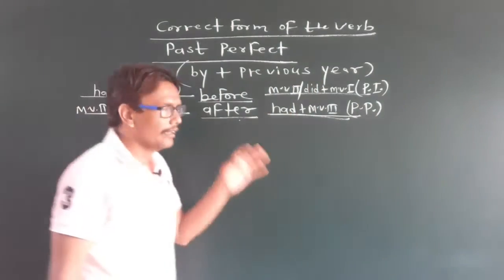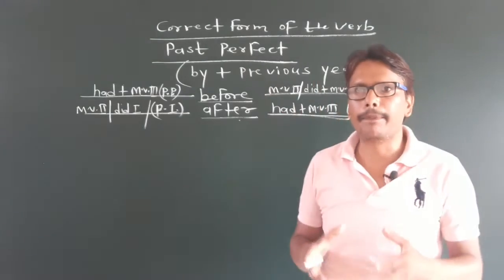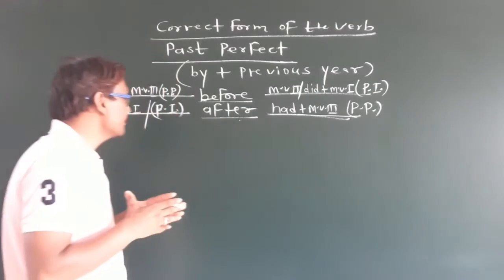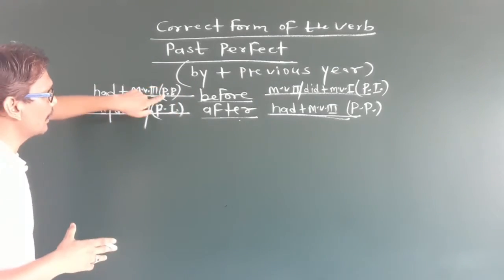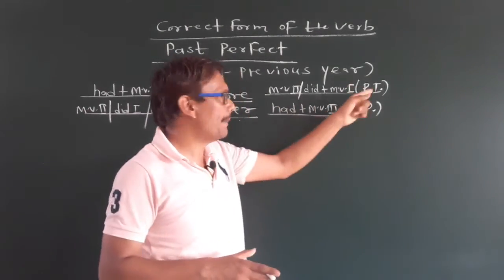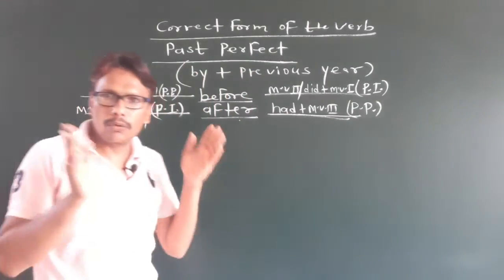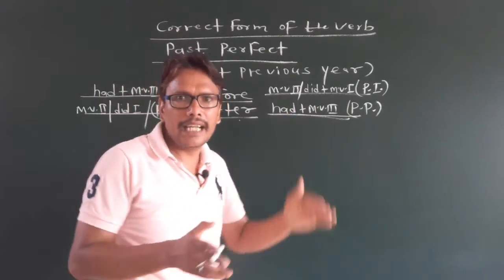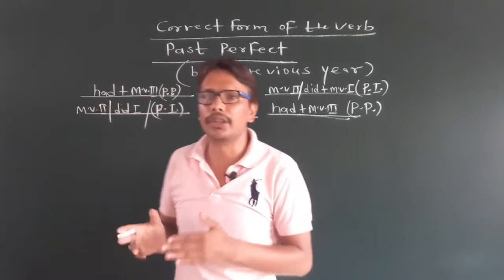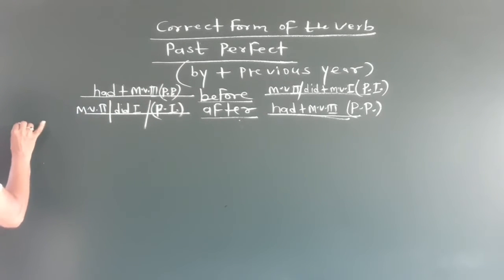Okay, dear students, this is your structure of past perfect tense in correct form of the verb. Had plus MB third means past perfect tense; MB second or did first means past indefinite tense, if before is given. If after is given, or the two clauses are connected with after, then we will use MB second or did first in the first clause, and in the second clause we use had plus the third form of the main verb. Okay, examples are: